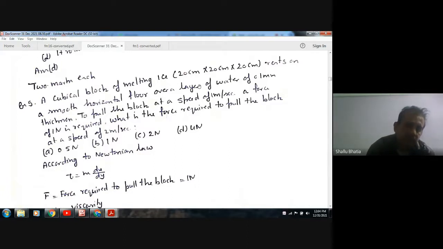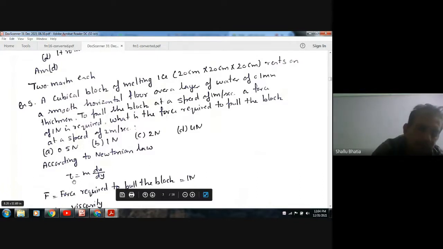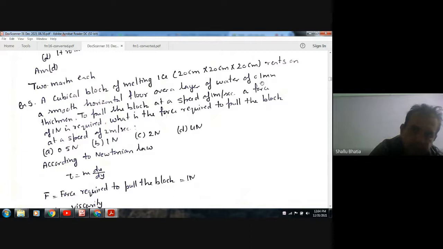A: 0.5 Newton, B: 1 Newton, C: 2 Newton, D: 4 Newton. Now, according to Newton's law, the shear stress is mu du by dy. Mu is not given. In the first case, du is 1 meter per second and dy is 0.1. If we multiply by area, we get force.